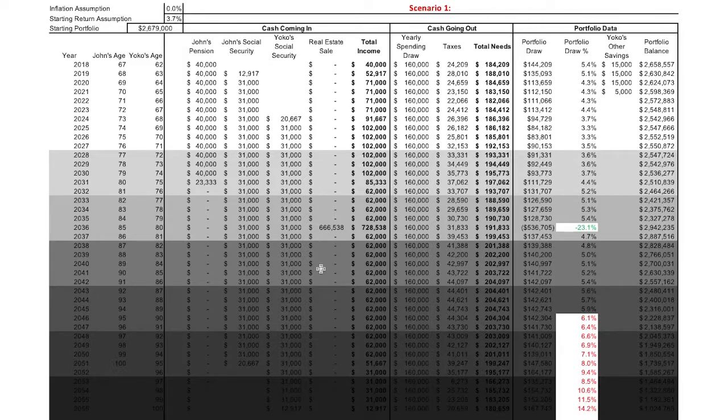The point of the shading is to show that as you get farther and farther out, things get less clear. And the truth is that the number that is the most incorrect on the whole page is the number in the bottom right. So we don't want to focus on that, and we use this shading to focus our eyes on this period. 10, 15, 20 years out is really what we should be looking at. Are we on pace for that? That's really the best we can do. As we can see, we have the years forecasted going out.